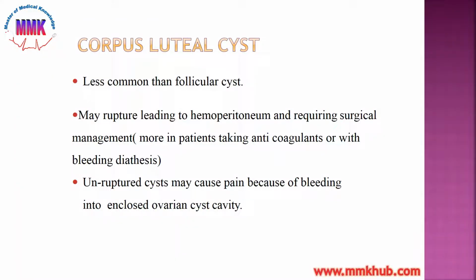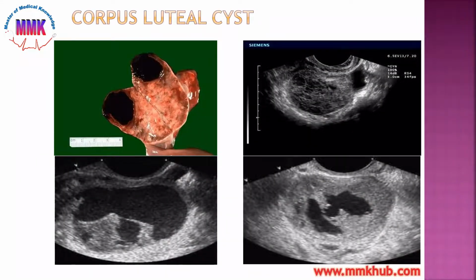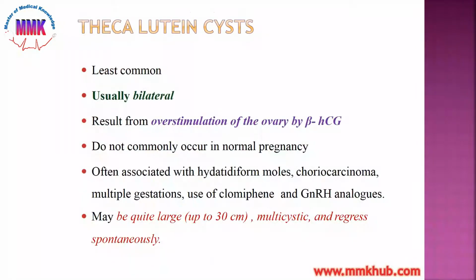Corpus luteal cyst. It is less common than the follicular cyst, may rupture leading to hemoperitoneum and requiring surgical management, more in patients taking anticoagulants or with bleeding diathesis. Unruptured cyst may cause pain because of bleeding into enclosed ovarian cyst cavity. This is the corpus luteal cyst.